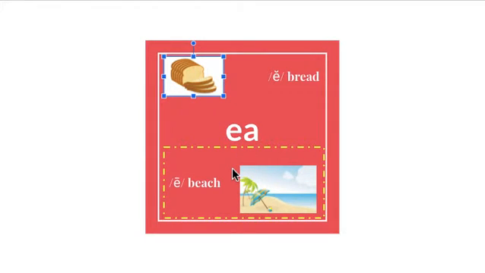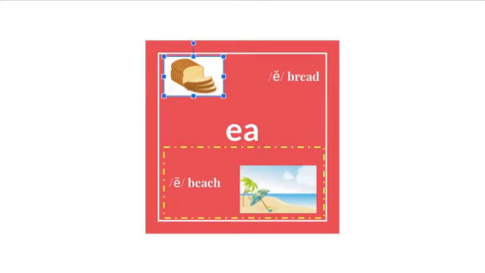word it's in. The more common one is to make the long E sound, like in beach. The less common one is to make the short E sound, like bread. Throughout today's activities, it will be helpful for you to have a piece of paper and pencil or a whiteboard so that you can do the activities along with me.